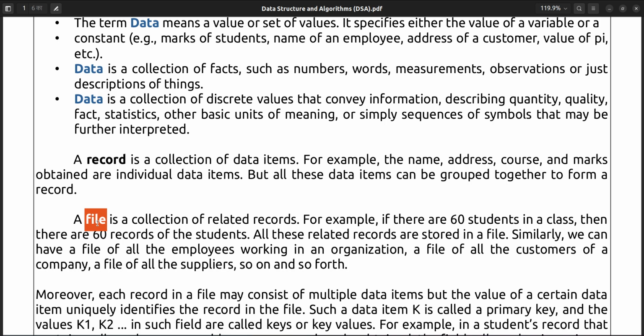Either you use a database, MySQL, Oracle, Postgres or any other database, that also will store the data in files only. They might be using different techniques to store it, so that it can be easily retrieved and performance can be improved. There are different techniques or algorithms that they can use to filter the records. But generally in a computer system you can say everything is a file. So definitely the records or data also will be stored in a file only.